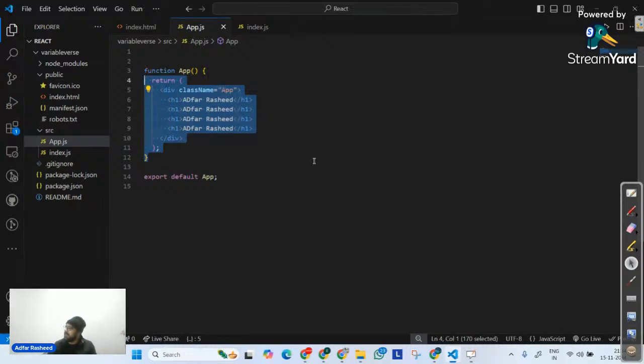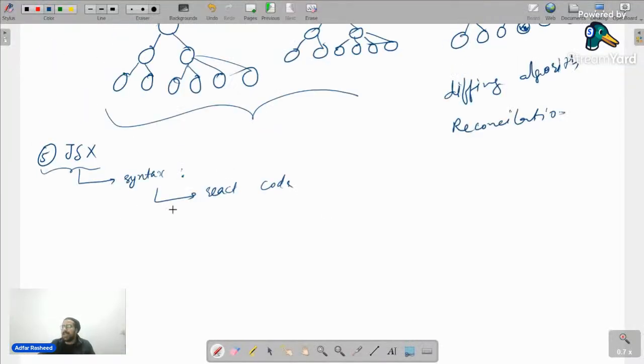I've never done that. I've never seen that. Whatever JavaScript I have used, over there I have used HTML, but using the DOM. I have told document.getElement, but not directly a div. What's happening here? That brings me to another discussion, another property that we were actually starting, called JSX.